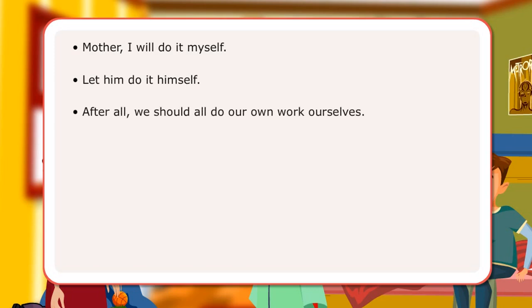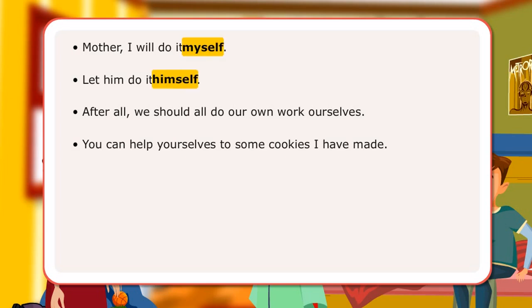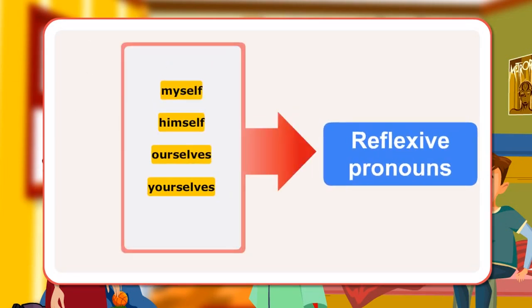In the conversation, Mother, Suchi and Aman have used some words which point back towards the subject of the sentence. The words myself, himself, ourselves, yourselves are examples of reflexive pronouns.